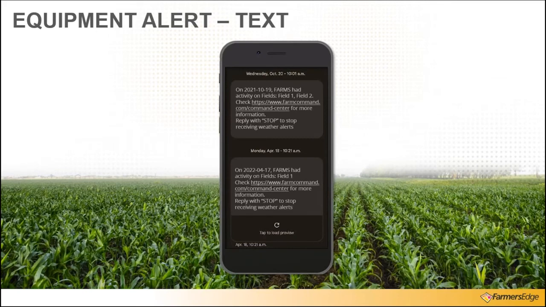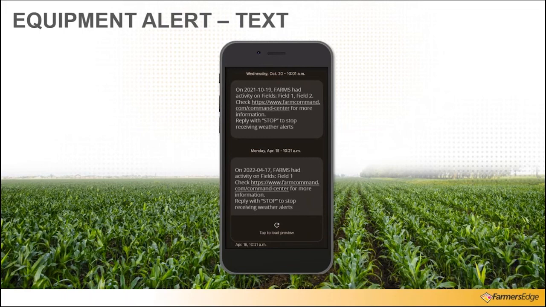Next, we have the text message alert. So again, showing that your farm had field activity on fields 1, 2, 3, 4, 5, with a link to FarmCommand to be able to dive further into that analysis. So those are all of the email and text alerts that we send on a regular basis.